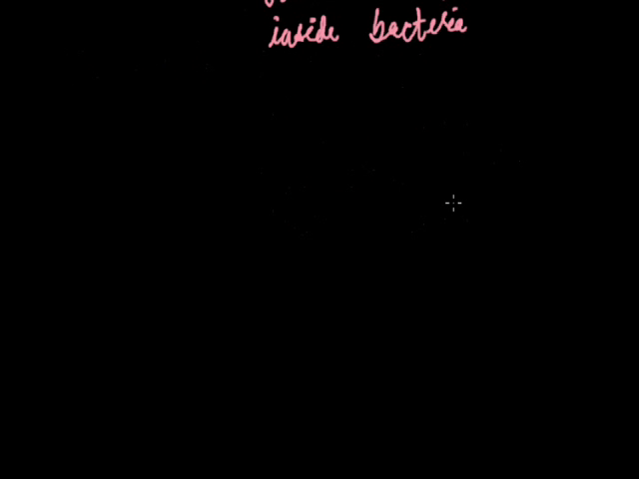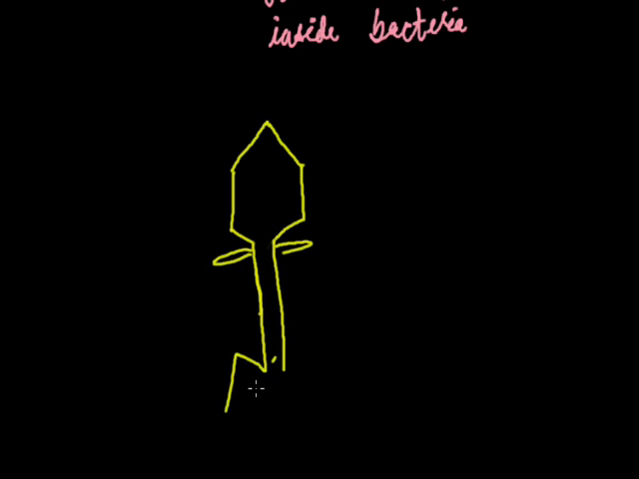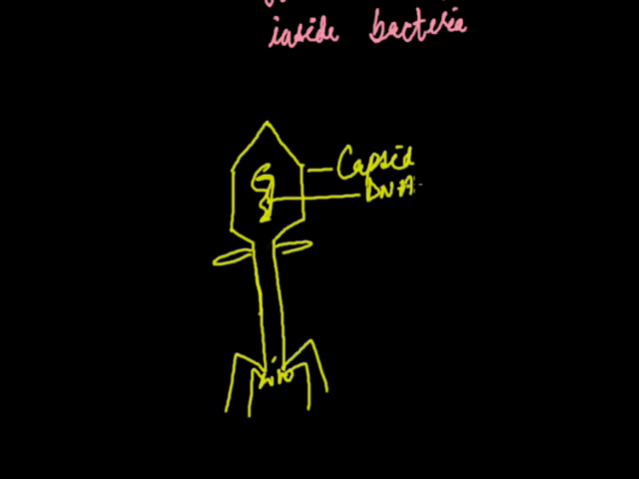Let's see the structure of a bacteriophage. This is the capsid of the bacteriophage. This is the tail core. These are the tail fibers. This is the tail pin. This is the genetic material, DNA or any nucleic acid. It is better to write nucleic acid.